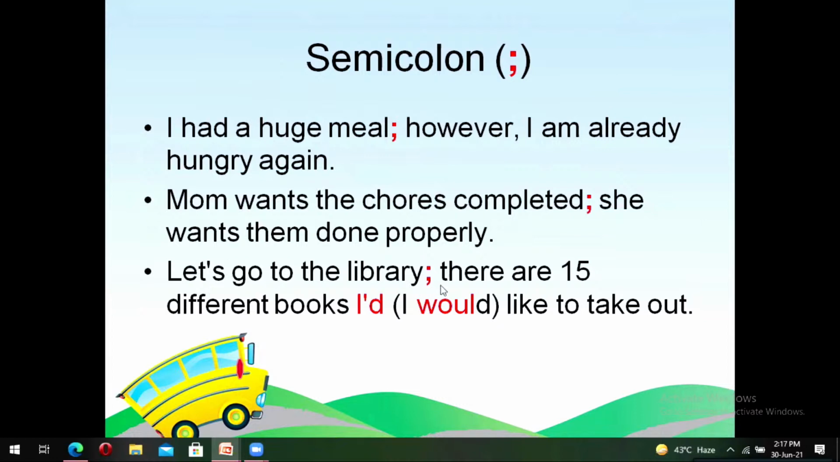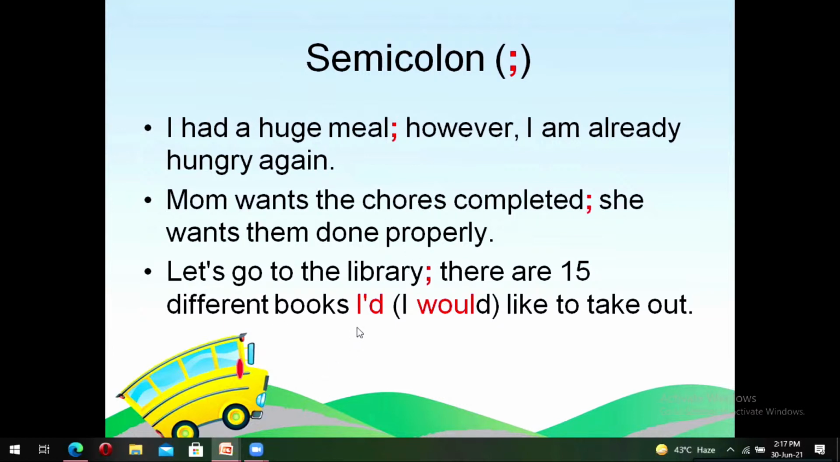Let's go to the library; there are 15 different books I'd like to take out. Now, the first part of the sentence, let's go to the library, is related to the second part of the sentence: there are 15 different books I would like to take out. How are they related? First, I would go to the library and then I'll take out the books I would like. And connecting these two sentences is our semicolon.